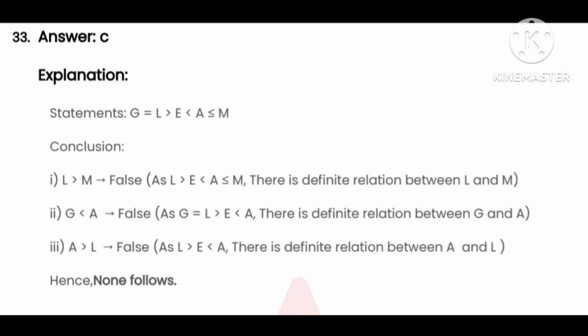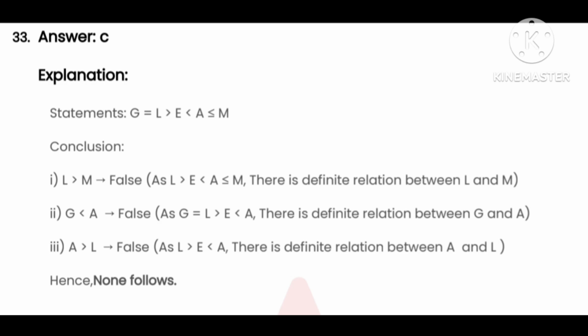Explanation: Statement G = L > E < A <= M. Conclusion 1, L > M, false, as L > E < A <= M, there is no defined relationship between L and M. Conclusion 2, G < A, false, as G = L > E < A, there is no definite relationship between G and A. And conclusion 3, A > L, false, as L > E < A, there is no defined relationship between A and L. Hence, none follows. That is interesting, no guys?